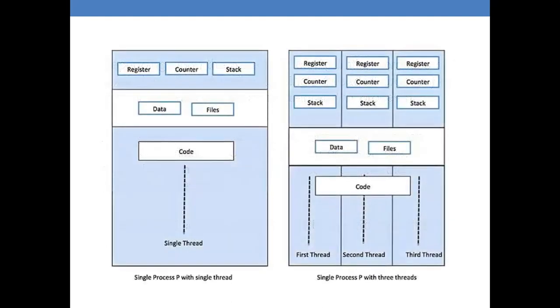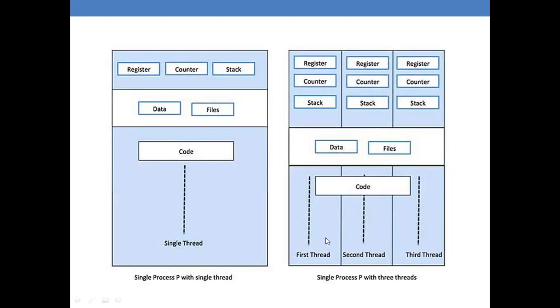Now, let's understand this in a better manner. Here on the screen, we have two images. The left image shows a single process P with a single thread. These are the set of dedicated resources of the thread, that is the register, the counter, and the stack. And these are the global resources of the thread, the data, the files, and the code. And this is the thread which is under the process. Now here, the concept of division of resources may not be clear. So let's switch to the right image.